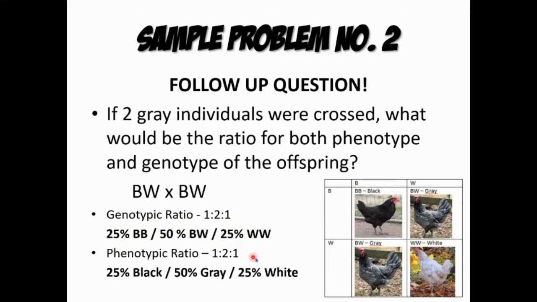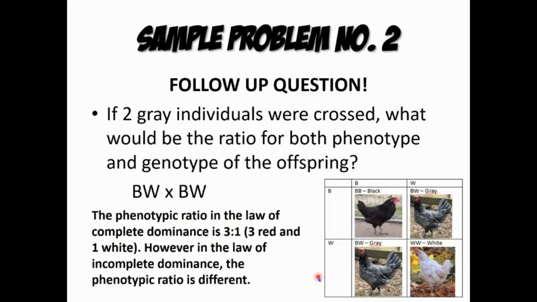As well as sa phenotypic ratio, they're almost the same, no? So 25% na black, 50% na gray, and then 25% na white na manok ang nakita natin, no? So ayan yung mga na-produce na offspring base sa kanilang kulay. So ayan na po yung answer. So the phenotypic ratio in the law of complete dominance is 3:1, no? 3 for red and 1 na white, no? However, in the law of incomplete dominance, the phenotypic ratio is different, no? Base sa nakita na natin, di ba? So ganun lamang po kasimple.